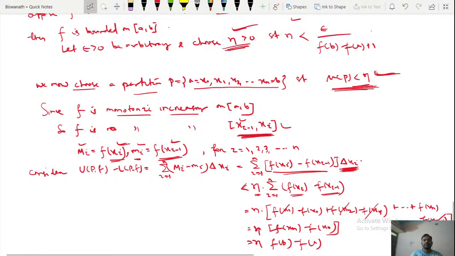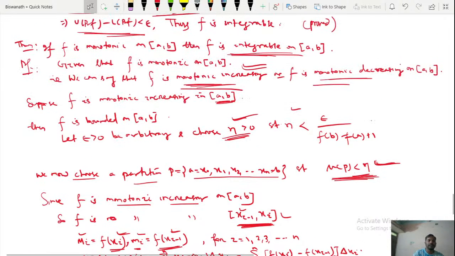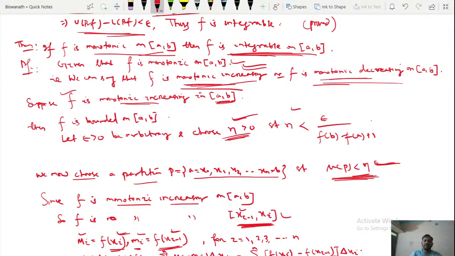Now see it again. If f is monotonic, then it is integrable, we have to show. So f is monotonic means either monotonic increasing or monotonic decreasing. Suppose I consider monotonic increasing, then I will show that f is integrable. Whether it is monotonic increasing or decreasing, f is bounded, because f values exist and are finite.